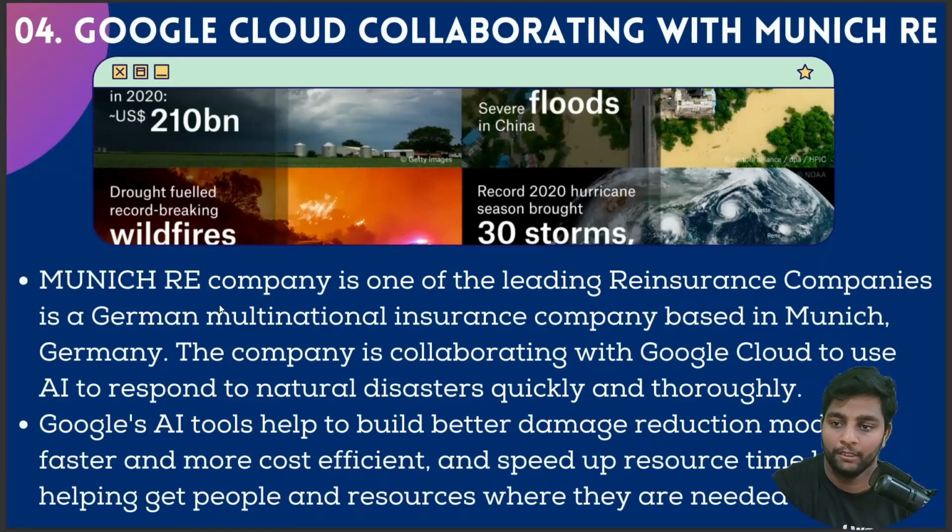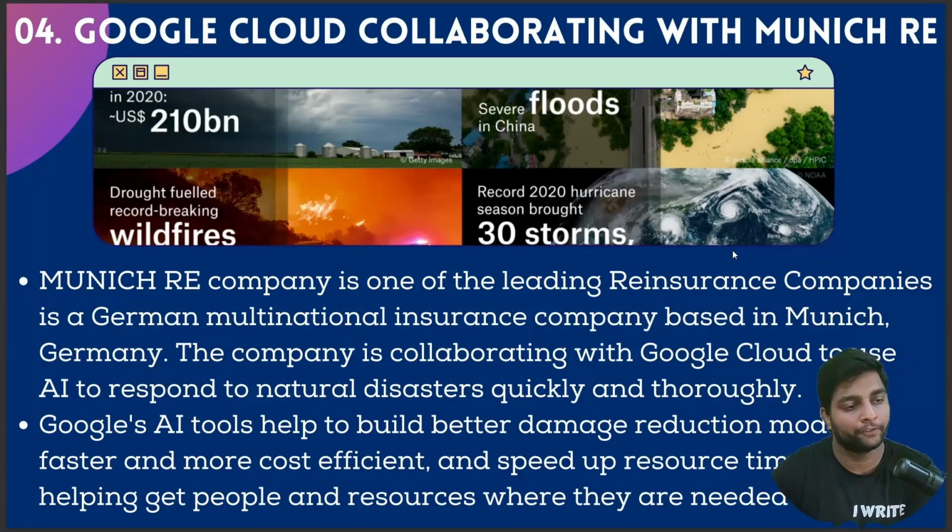Next, Google Cloud is collaborating with Munich Re. Munich Re is one of the leading reinsurance companies, a German multinational insurance company. Google's AI tool helps them build damage reduction models faster and more cost efficiently, and speed up their resolution time so that they can help the people who are in those particular situations. So this is a great idea, and let's go with our fifth update now.